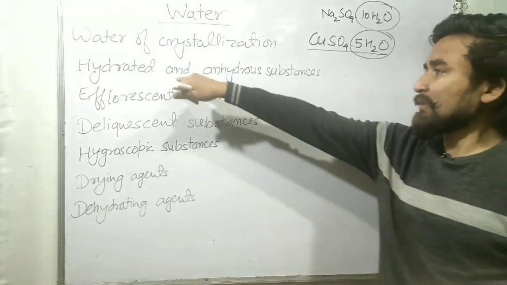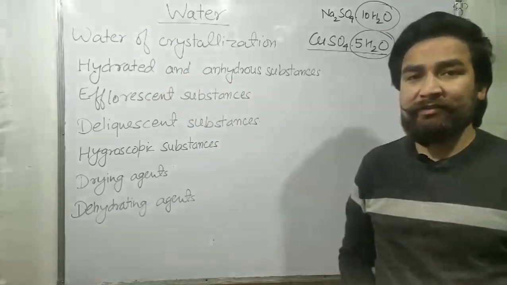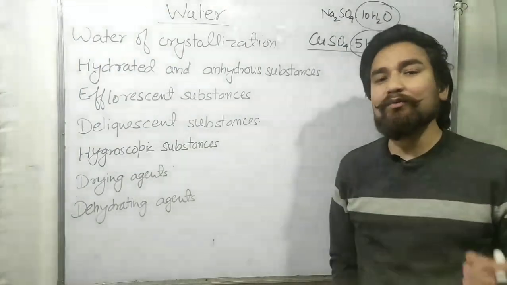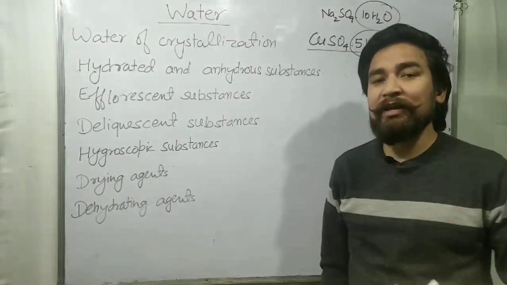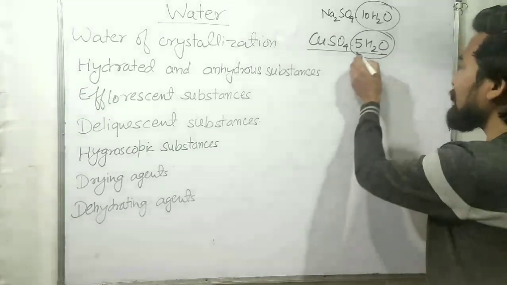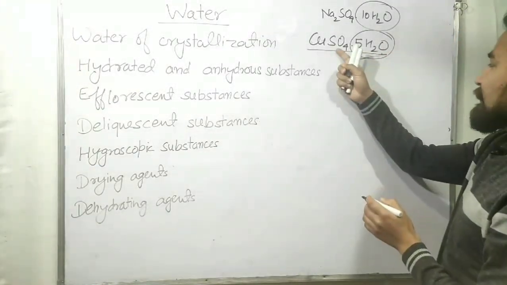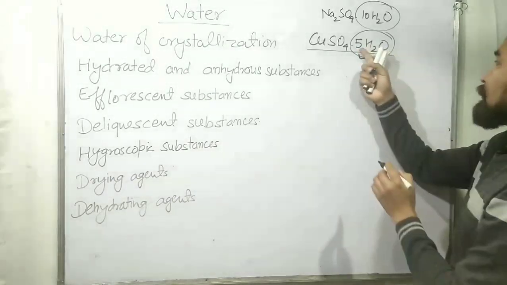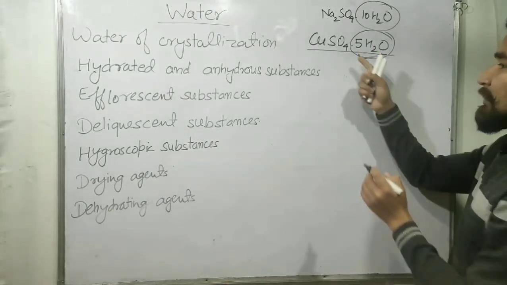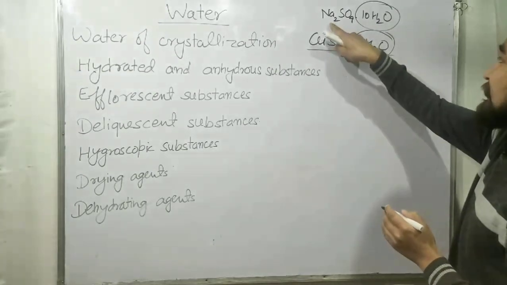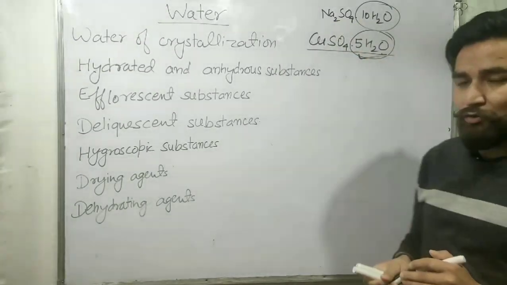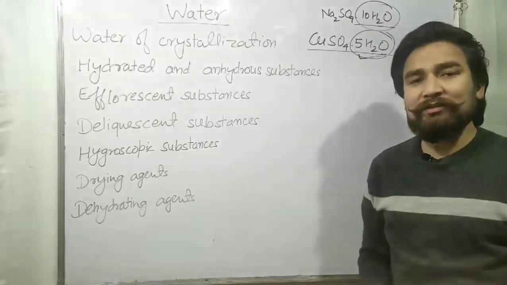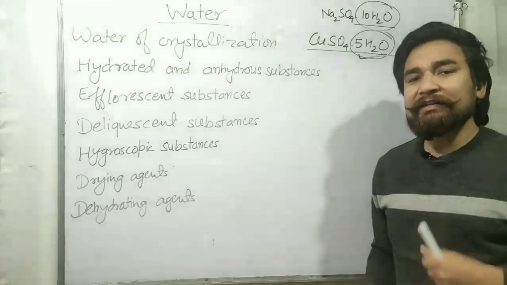Now the next topic is hydrated and anhydrated substances. So the substances which consist of water of crystallization are known as hydrated substances. For example, the copper sulfate. So it contains pentahydrate. Pentahydrate means it has 5 molecules of water. So it is a hydrated substance. Similarly, Na2SO4.10H2O. So it also has water of crystallization. So this substance is known as hydrated substance.